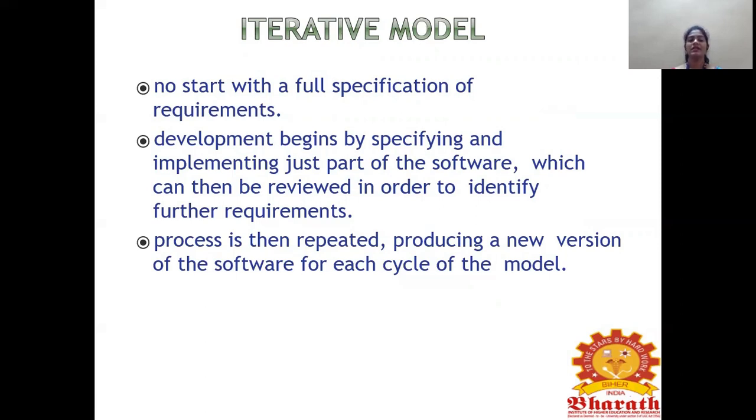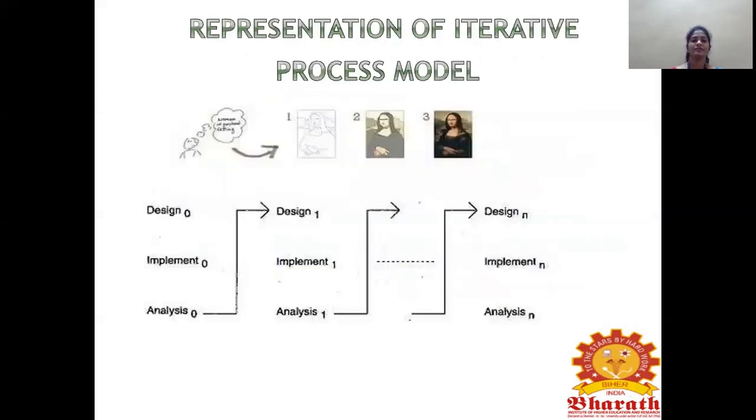Iterative in the sense that it is repeated. So the process is repeated, producing a new version of the software for each cycle of the model. For each phase of the model, a newer version of the software will be created, because if any change is required, the process is repeated again and again to produce the newer version.